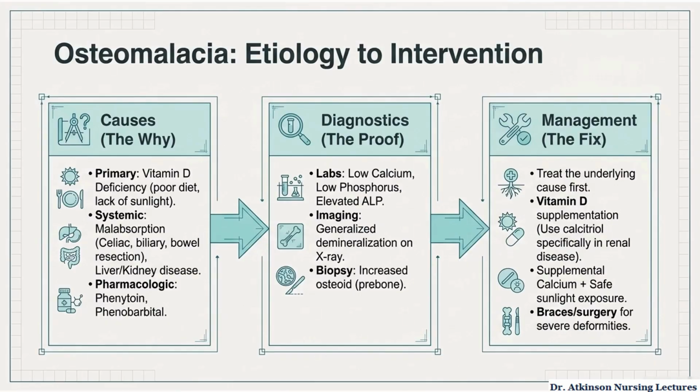Osteomalacia is most commonly caused by vitamin D deficiency from poor intake or inadequate sunlight exposure. Malabsorption disorders, liver disease, kidney disease, and medications like phenytoin or phenobarbital can also impair vitamin D activity. Diagnostic findings include low calcium, low phosphorus, and elevated alkaline phosphatase with generalized bone demineralization. Treatment focuses on correcting the underlying cause, replacing vitamin D, supplementing calcium, and using calcitriol in renal disease because inactive vitamin D cannot be properly converted.